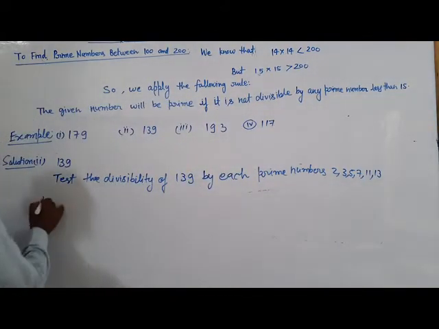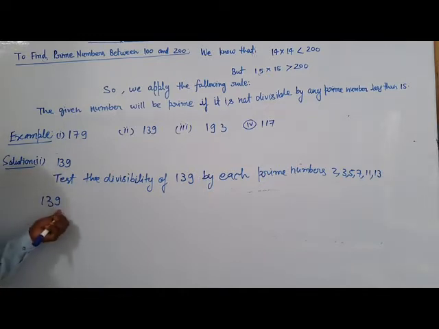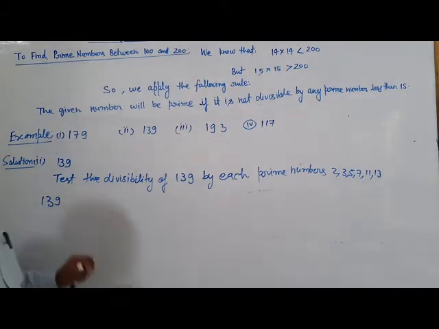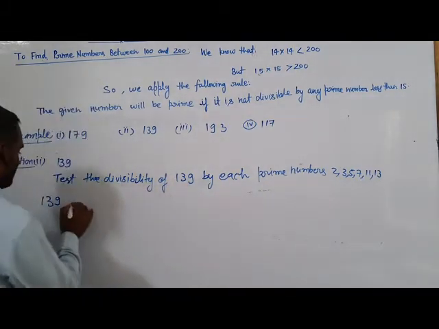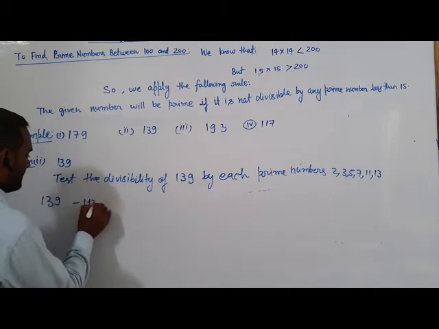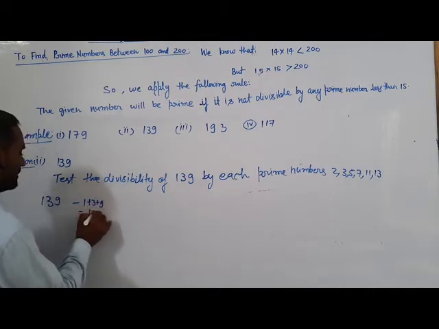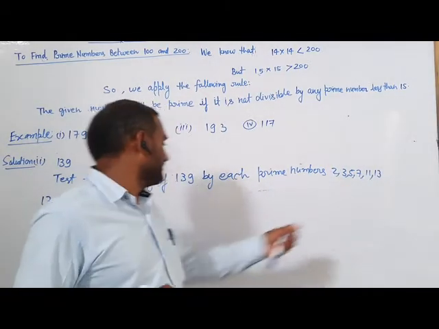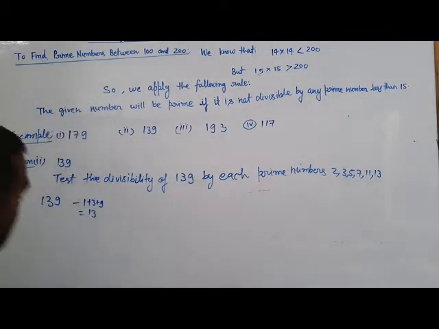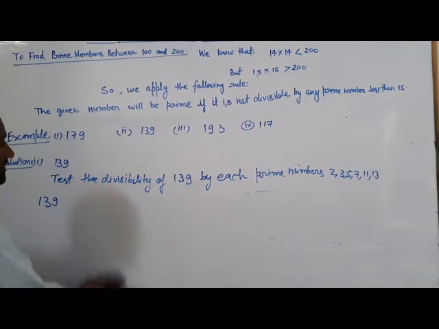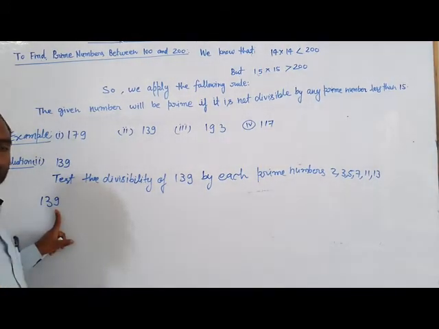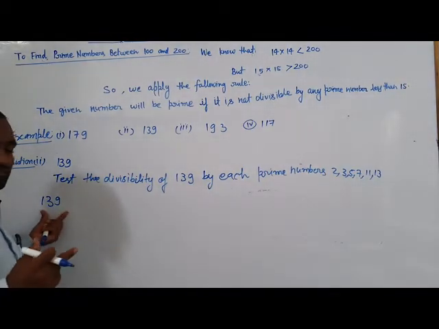So 139 is not divisible by 2 because the unit place is not 2, 0, 4, 6, 8. 3: sum of digits 1 plus 3 plus 9 is 13. The sum of digits is also not divisible by 3, so it will not be divisible by 3. Now divisibility of 5: unit place is not 0 or 5, so it is not divisible by 5.